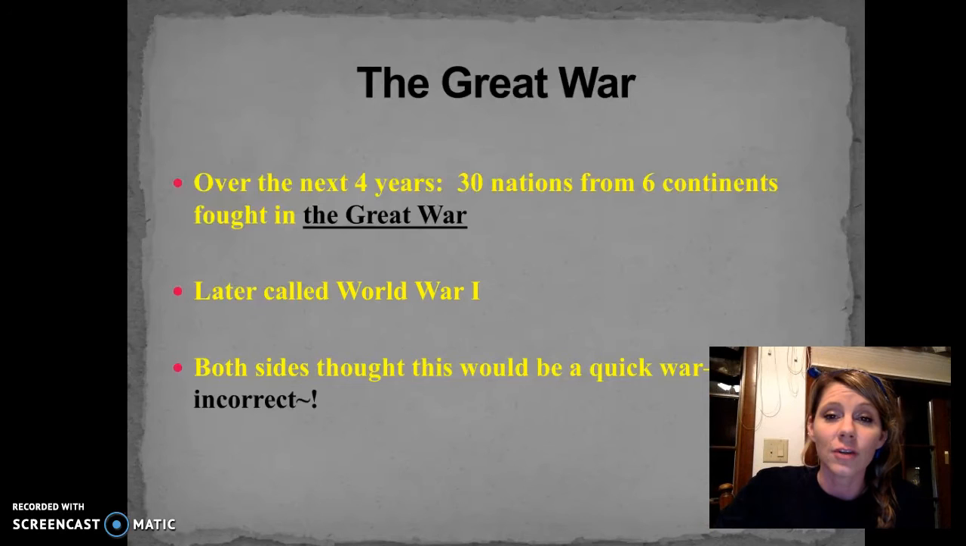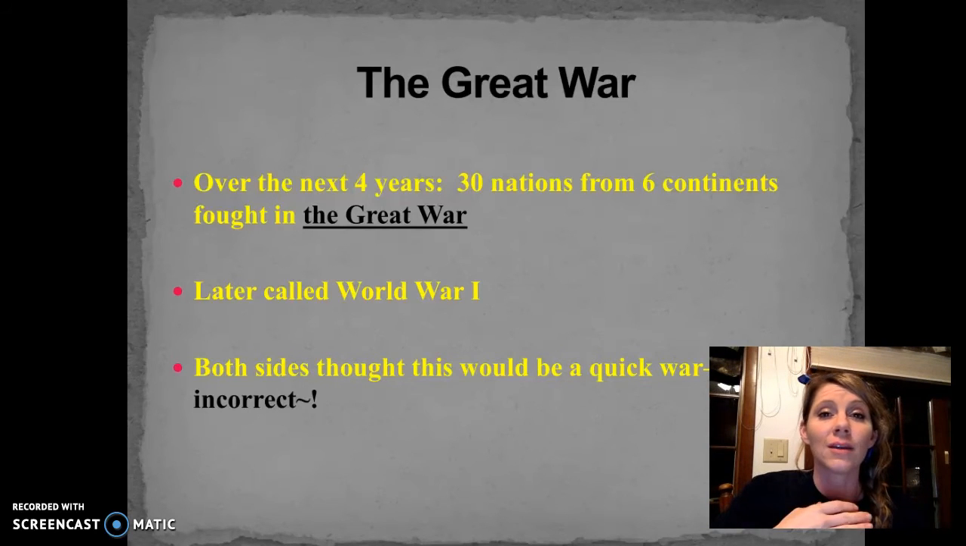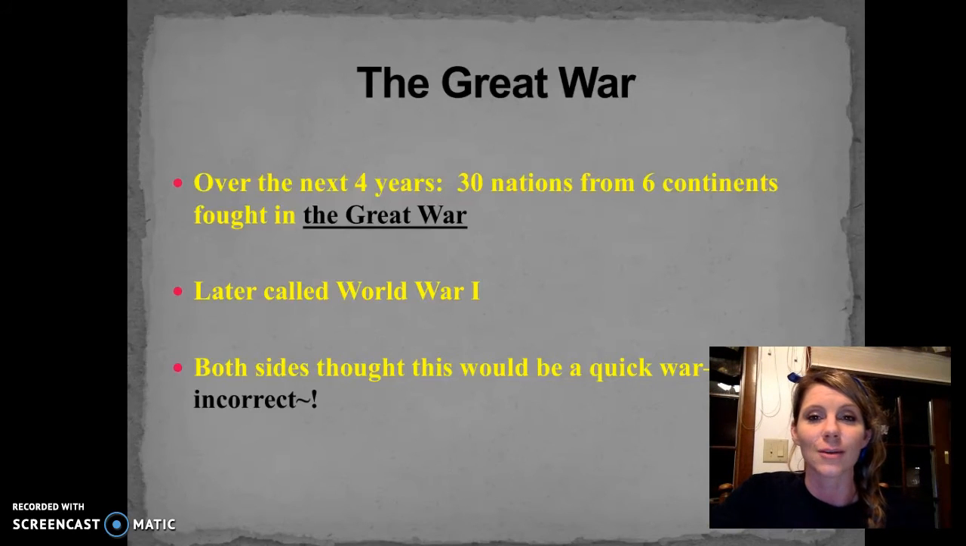Both sides, Austria-Hungary and Germany, France, Russia, later on us, are going to believe that this war is going to be really fast. Kaiser Wilhelm, the leader of Germany, felt that this war would be over in 6 months and they were going to end up the victor. Looking back on it, we know that that didn't happen. We know that the war lasted 4 years and so on.